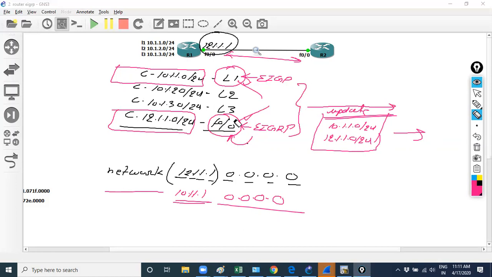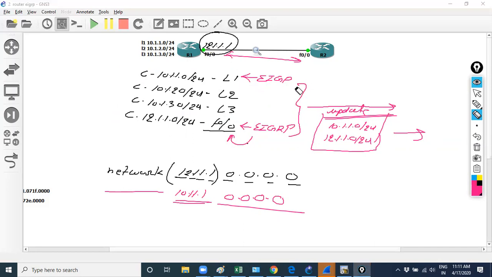But we use all the bits in the network, for the interface where you have the network 12.1.1, it occupies the whole wildcard mask. The wildcard mask is used to identify how many bits need to be checked. Here we put 4 zeros, which means /32, only one IP address in that range. It will advertise that prefix alone.